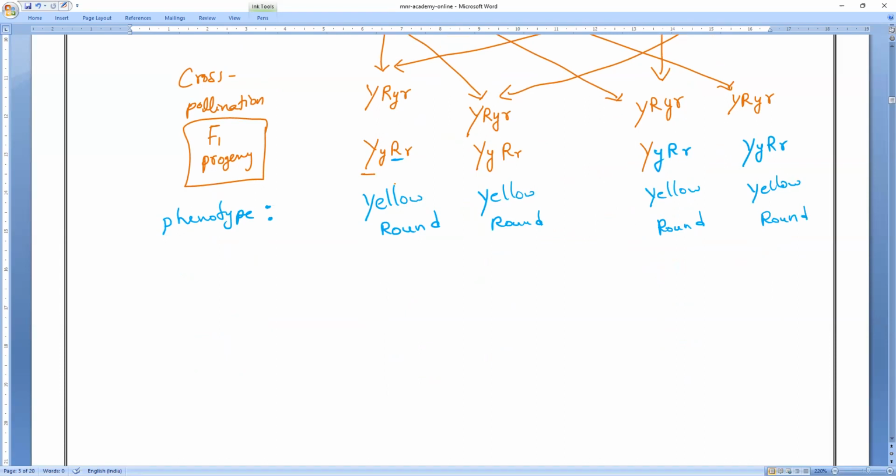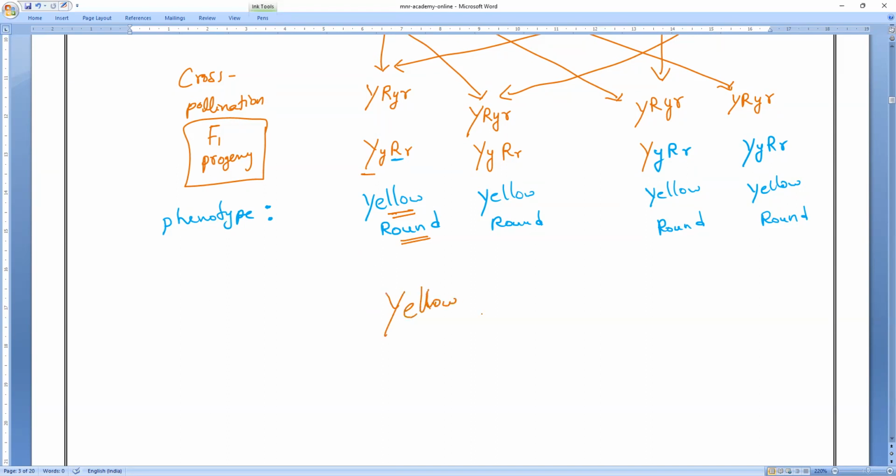He noticed that all the seeds we get are of only one parental type in the F1 generation, which is yellow colored and round shaped. He noticed that the entire seeds in the F1 generation are yellow and round only. So this shows that yellow color is dominant or recessive? Everybody? Dominant. So yellow is the dominant one.